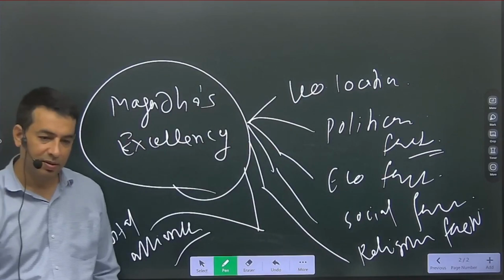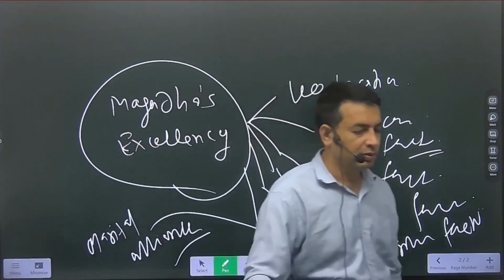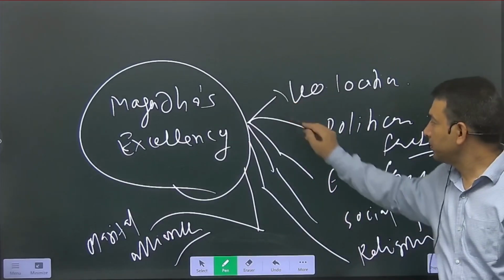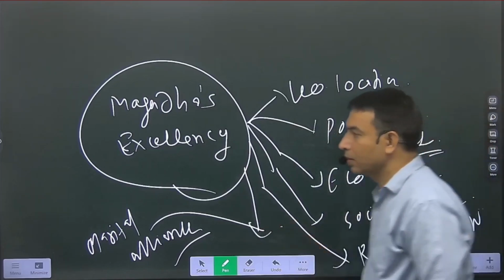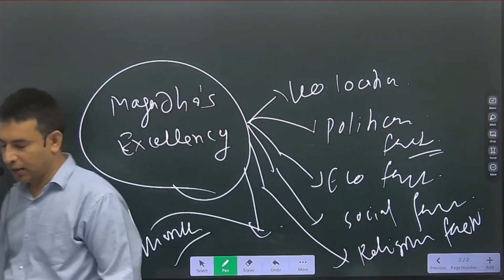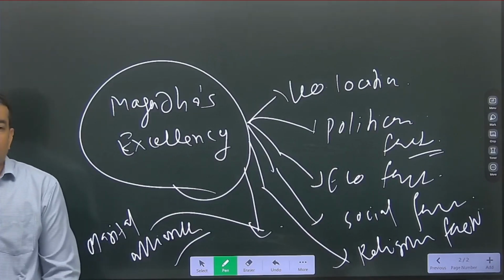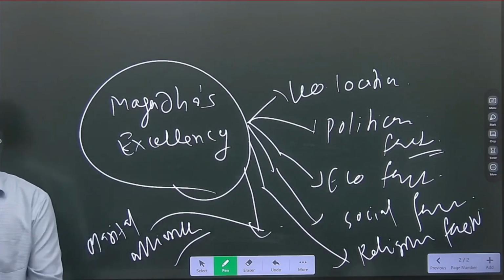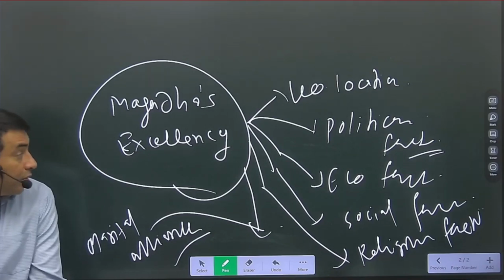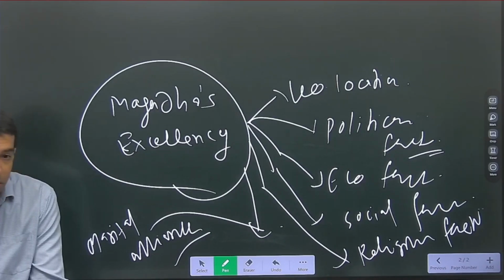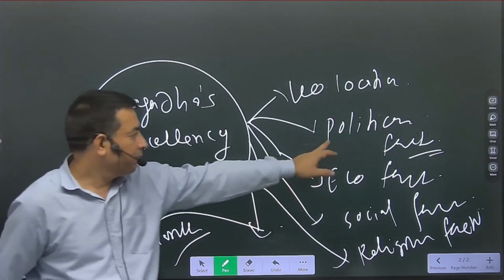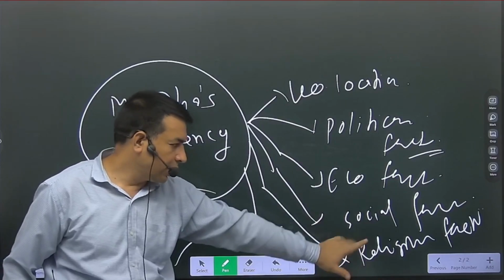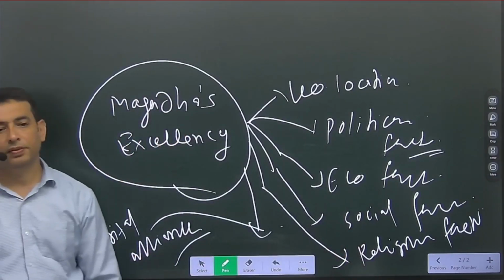Marital alliance, matrimonial alliances. These are the factors which made Magadha excellent. Economic factors, political factors, geographical location, social factors, religious factors, marital alliance.